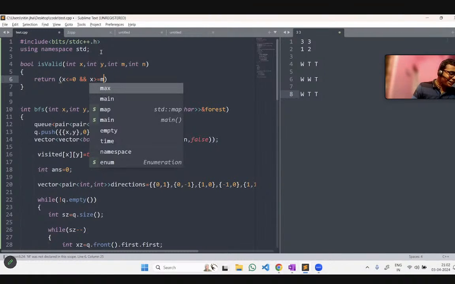Yes, I can see a few answers are coming. Please write the code in Java. No worries, I will be showing you the Java code as well. And a few are saying yes, this is a hard question.